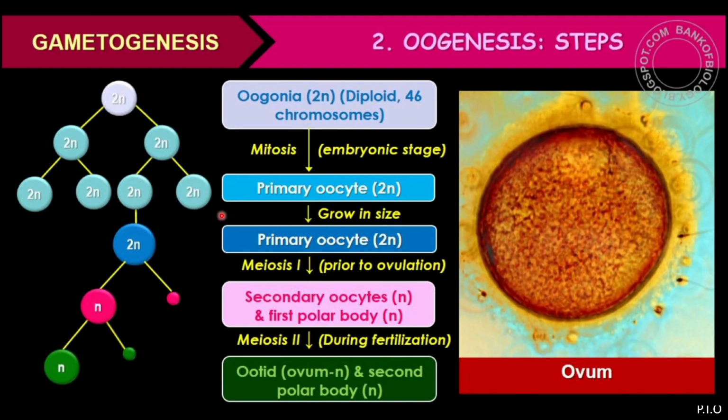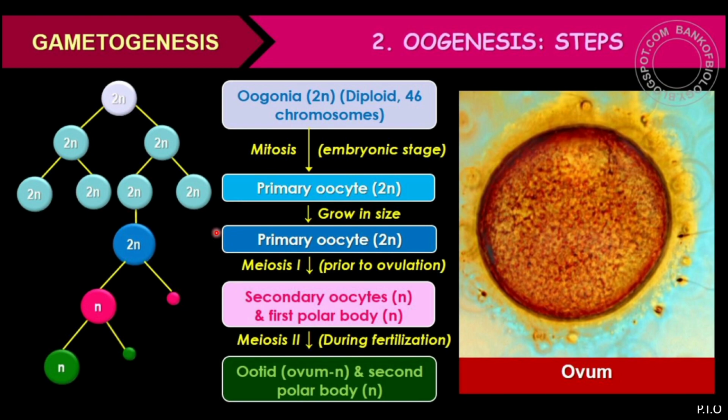So here is the diagrammatic representation of the process. Here you will find the 2n number, it is a diploid, 46 chromosomes. So the first phase is the multiplication phase, mitosis occurs, and you will find many oogonia cells formed, and then it increases in size, that is the growth phase. And here the primary oocyte, now it is called a primary oocyte, it is also having 2n, means 46 chromosomes, that is a diploid condition.